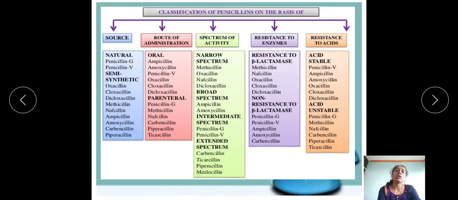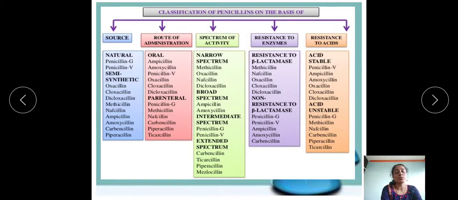Then second, the penicillins are classified on the basis of route of administration. Actually, there are 2 routes of administration listed over here, and according to that, they are classified. First one is the oral route of administration. For example, ampicillin given orally, amoxicillin given orally, and so on. Then parenteral route of administration. Penicillin G, methicillin, nafcillin are administered parenterally. Next, the third one, spectrum of activity.